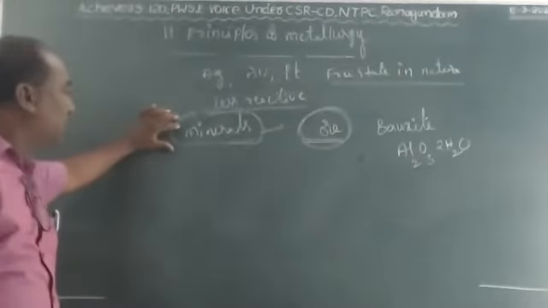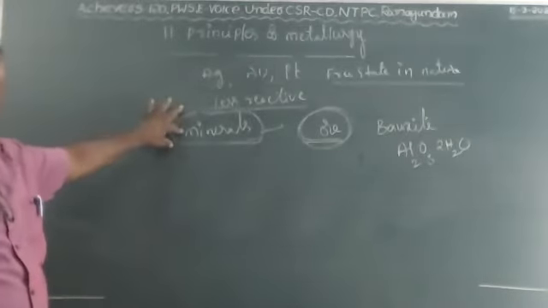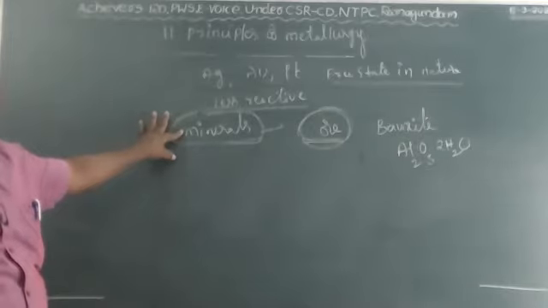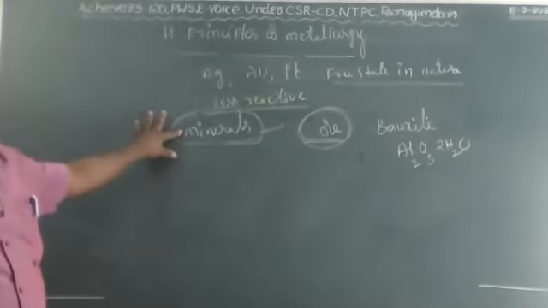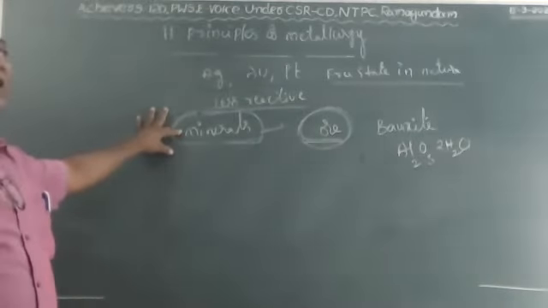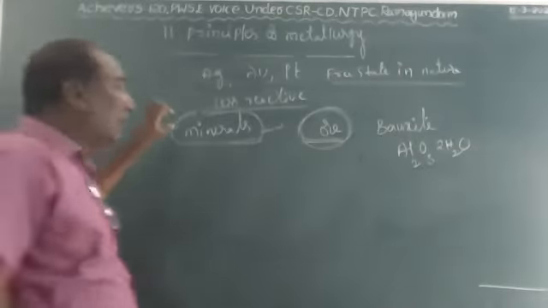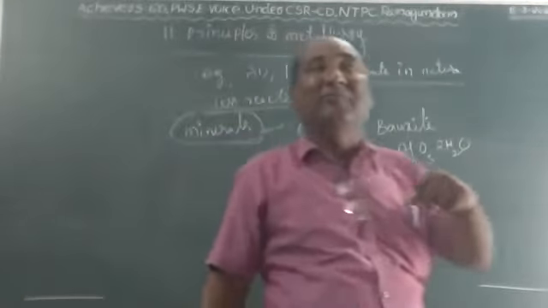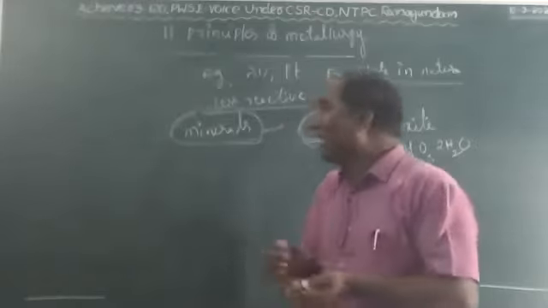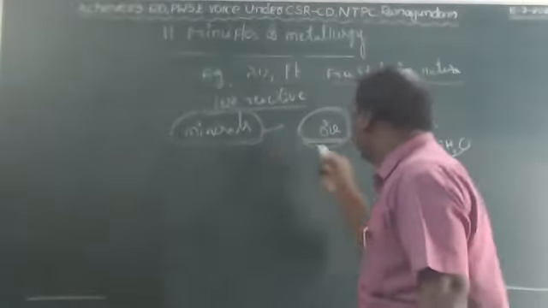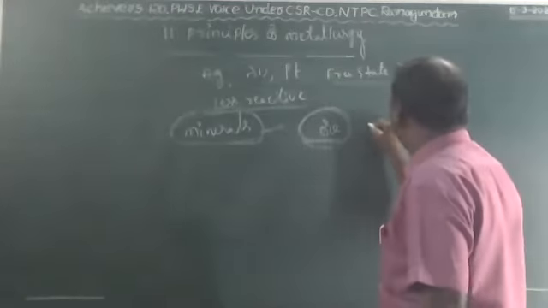So some minerals consist of a huge amount of metals. Aluminium is available in the form of mineral in huge amounts, but it is not feasible to extract it without economical losses. That's why, instead of minerals, we have to use the bauxite ore.